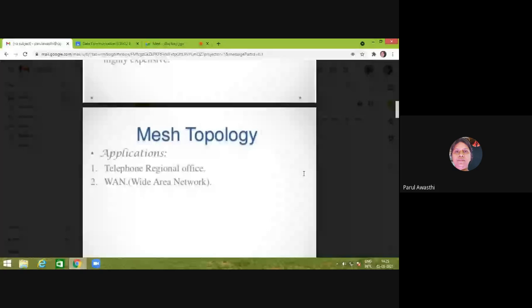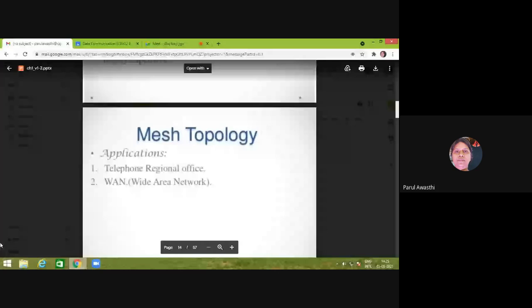Where is it used? It is used in telephone regional offices and in wide area networks, right? These are the applications. When we read about the wide area network, then we can find out why mesh topology is used in wide area networks. But at that time, we have to remember that mesh topology is used in telephone regional offices as well as in wide area networks.